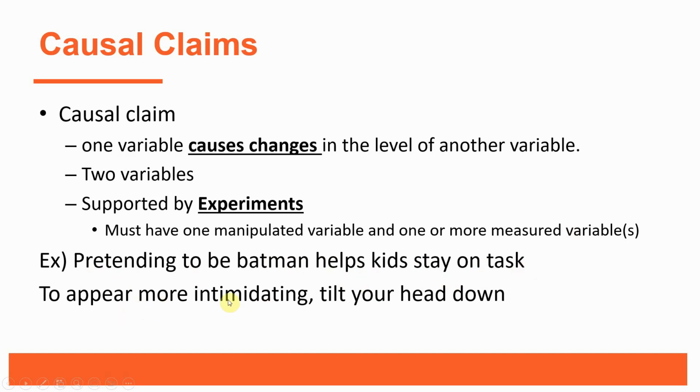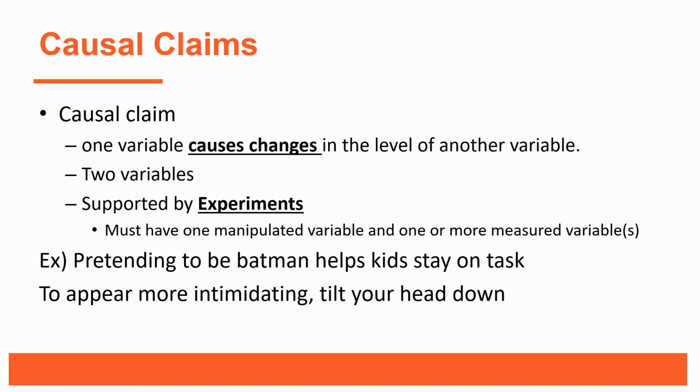So, if you want to appear to be more intimidating, you need to tilt your head down. So we have two variables here. We have appearance of intimidating and we have what you do with your head. Now, tilting of the head was the manipulated variable and the measured variable was appearing more intimidating.